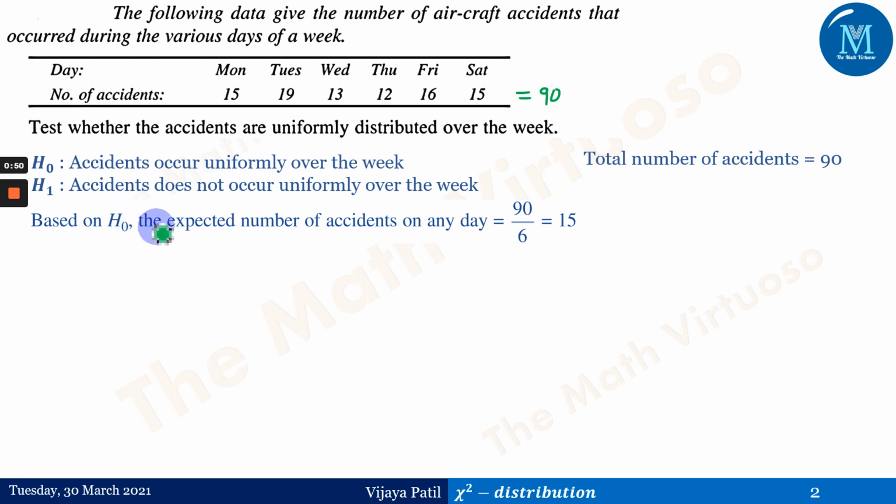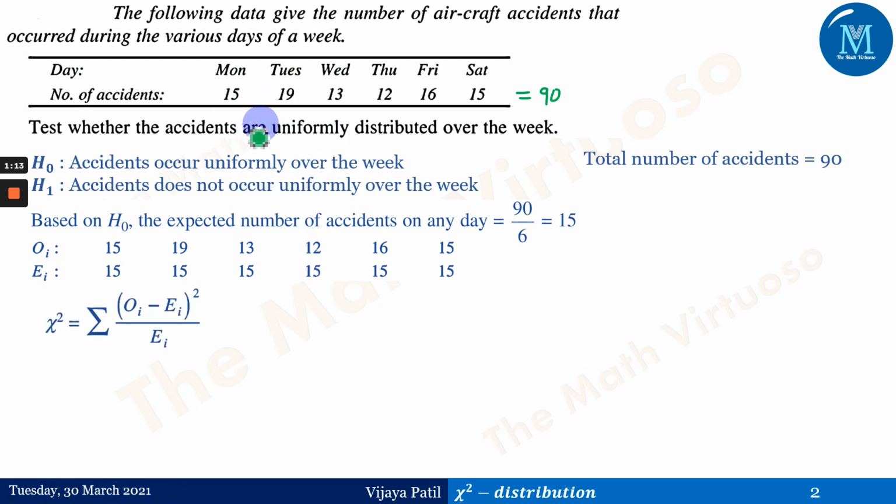Therefore, based on the H0, the expected number of accidents on any day. So now we have given here Monday till Saturday. So 1, 2, 3, 4, 5, 6 days. So 90 by 6 is 15. So on an average every day, the number of accidents would happen. Actually, the expectation is 15 accidents per day should happen. But these are known as the observed frequencies. That means observed data is something different. We need to check whether this is really happening uniformly over the week.